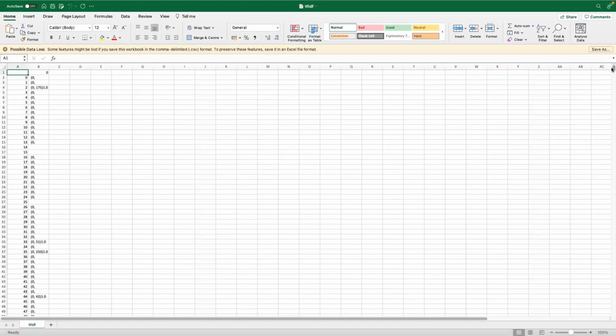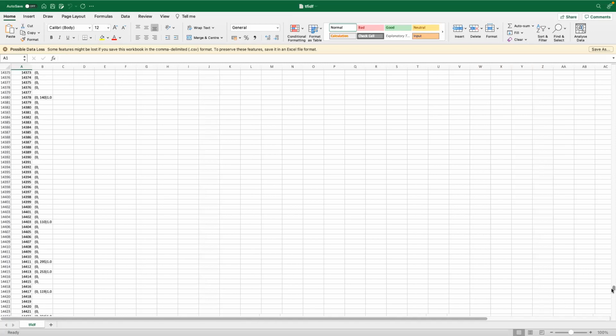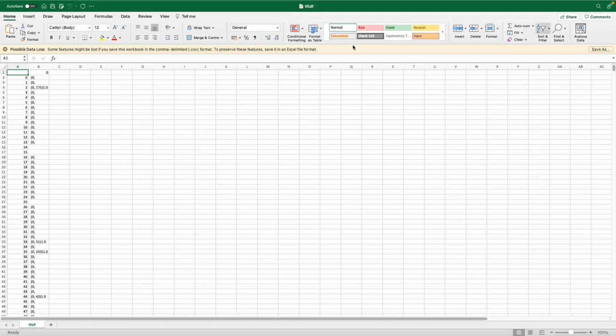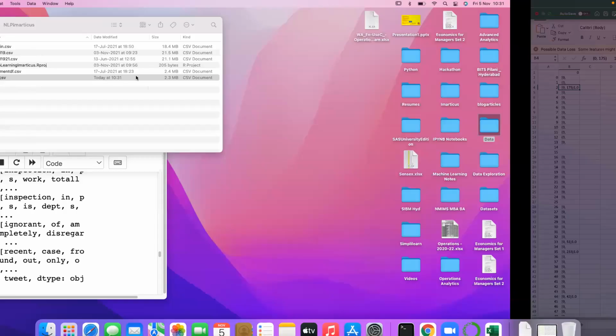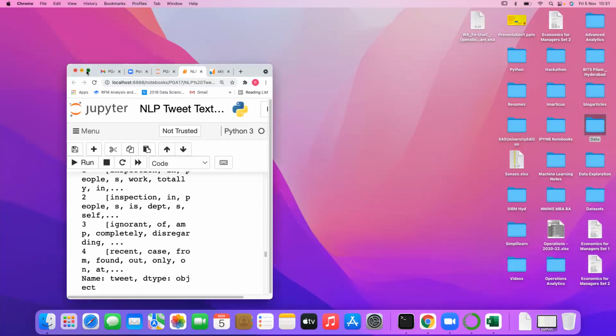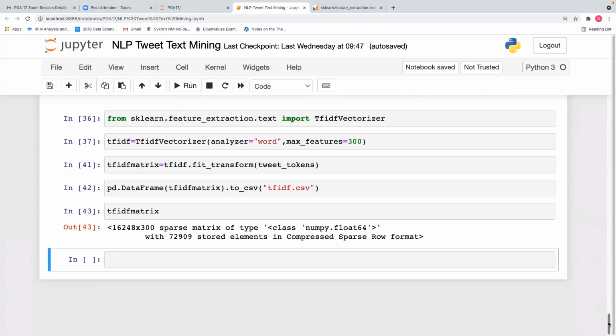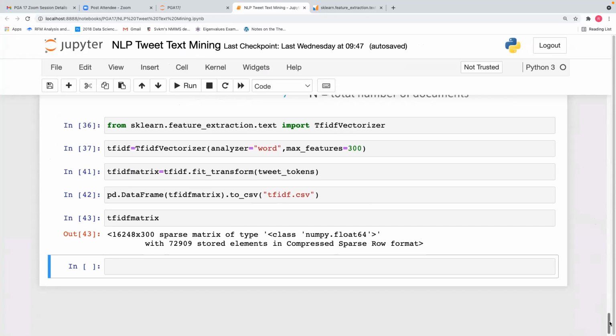So it is calculating the matrix for all 16,000 rows. We have a 16,248 by 300 sparse matrix of NumPy float64 with 72,909 stored elements in compressed sparse row format.